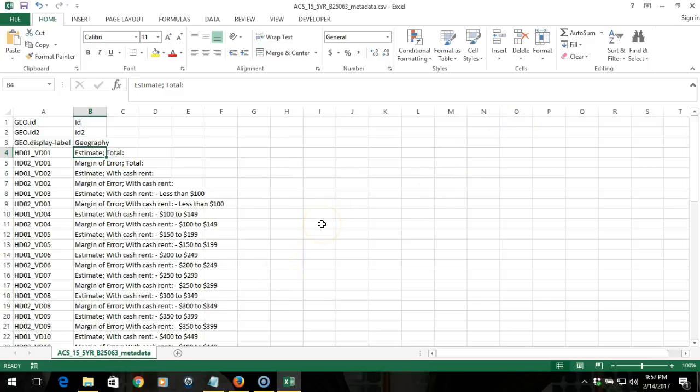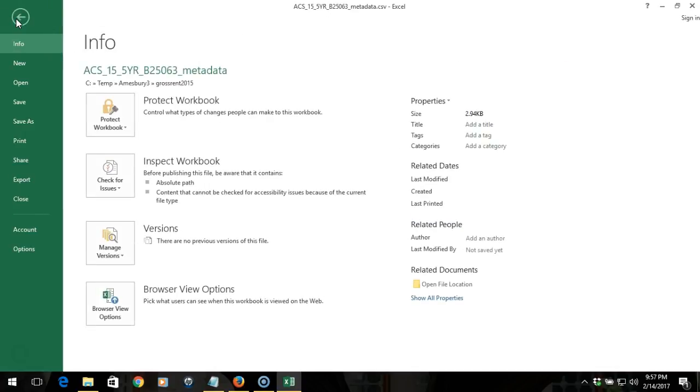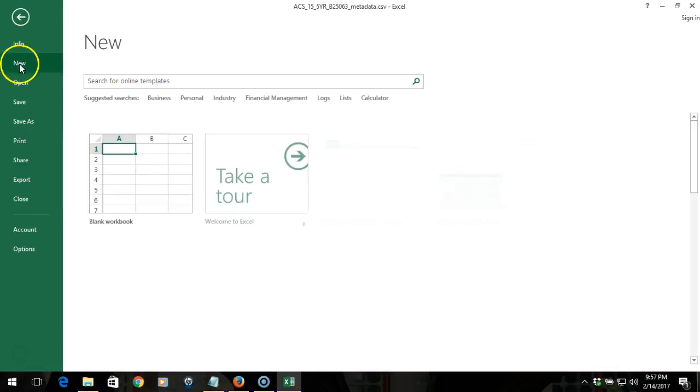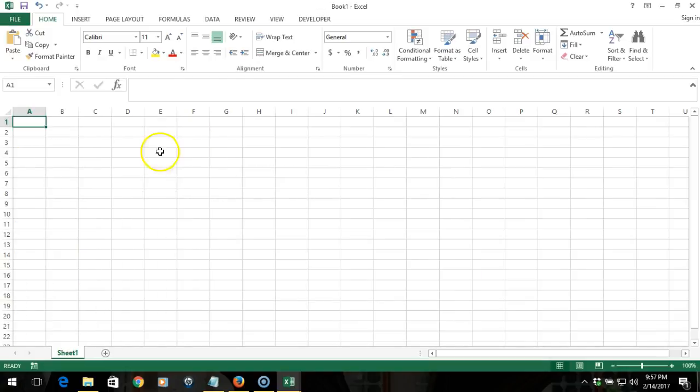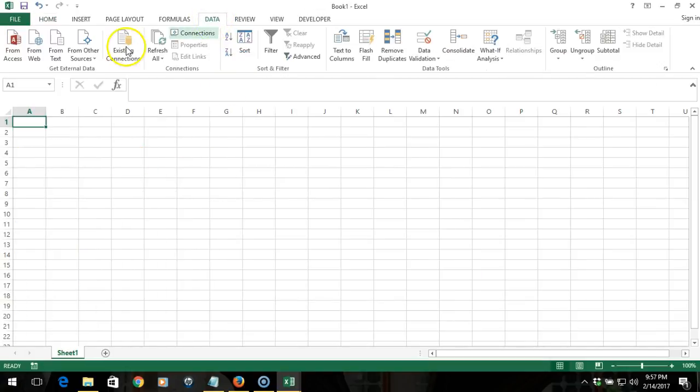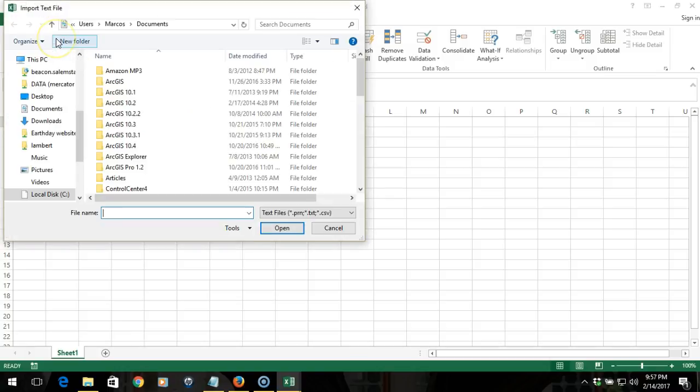But of course, we're working with the CSV files, which Excel does not know how to open natively, so we need to import that data into a clean workbook. So we're going to start with a new blank workbook, and we're going to use the data import wizard to import the data from text.